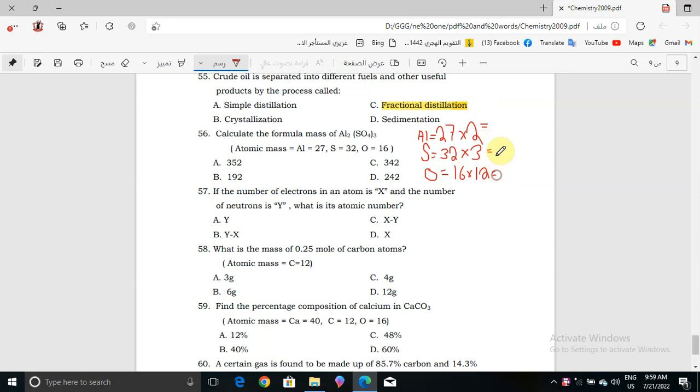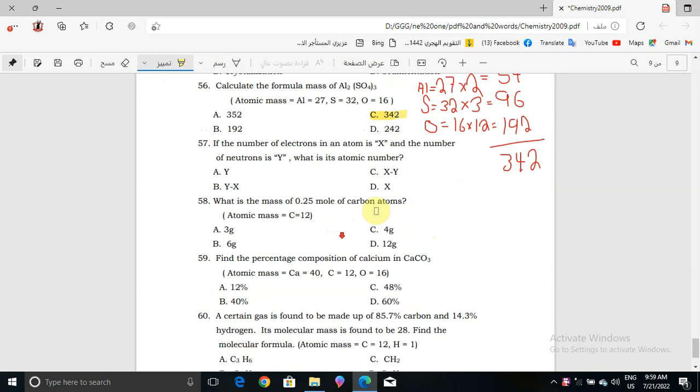Now 27 times 2 is equal to 54, 32 times 3 is equal to 96, and 16 times 12 is 192. When you add these numbers together, you get 342. So the correct answer for question number 56 will be choice C.